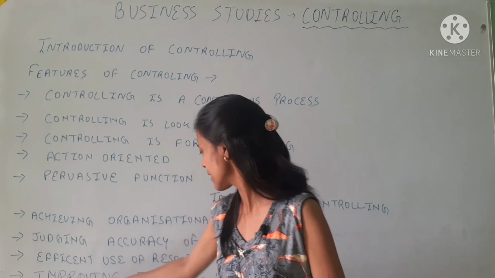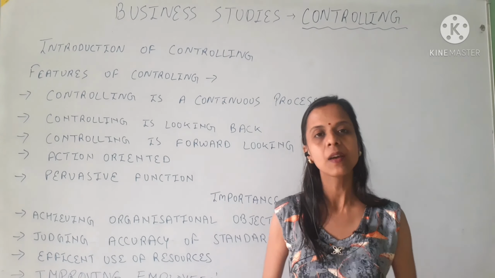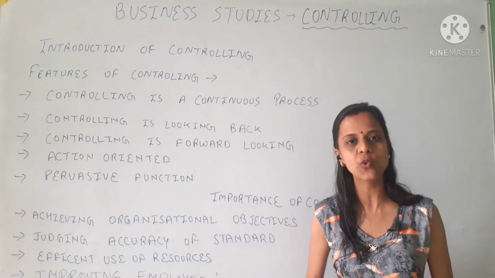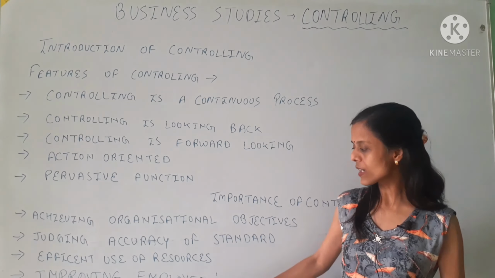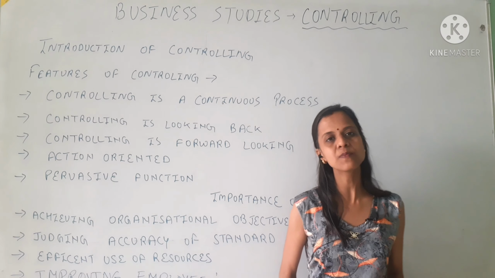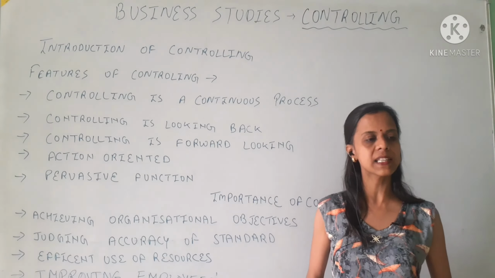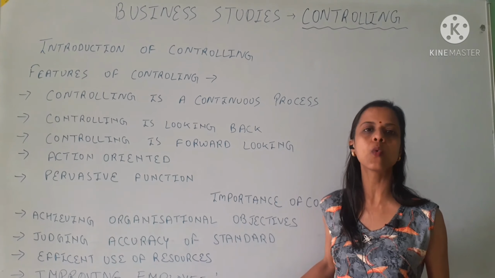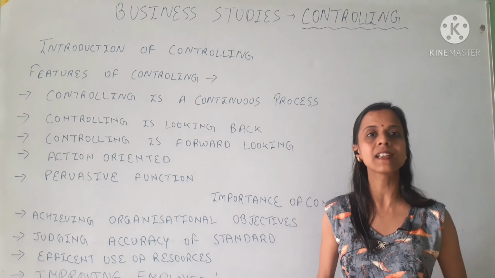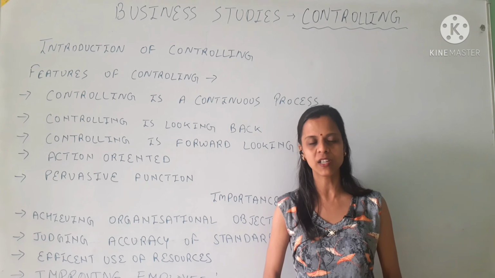And the last point is improving employees' motivation. That is also very important, because for the organization's success, employees' motivation is a very important factor. The controlling process helps keep them motivated. If the management tells them that their work is according to the standard, and they can also see that they have met the target, it means they are working up to the mark. So it enhances their motivation, which is also very helpful for the success of the organization.